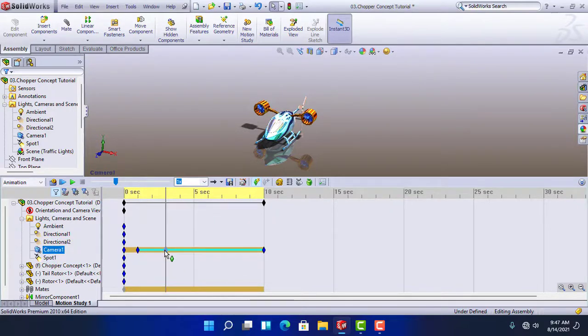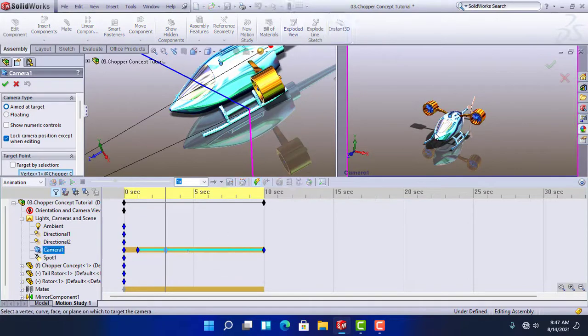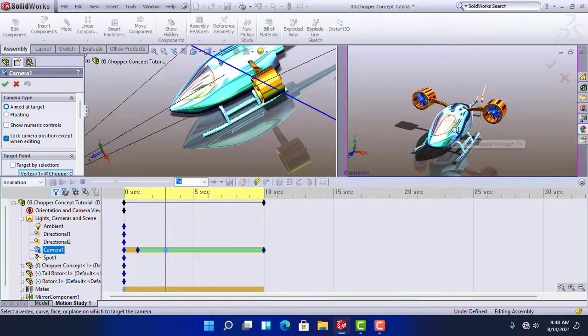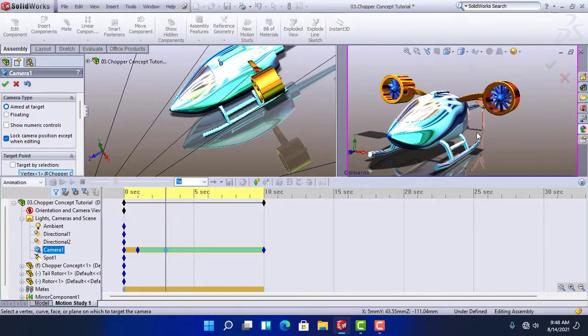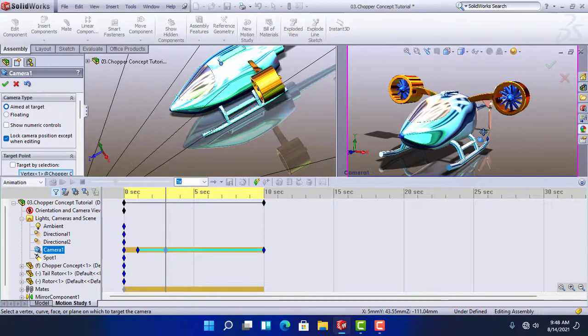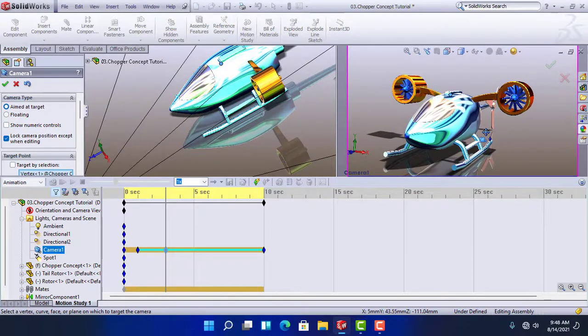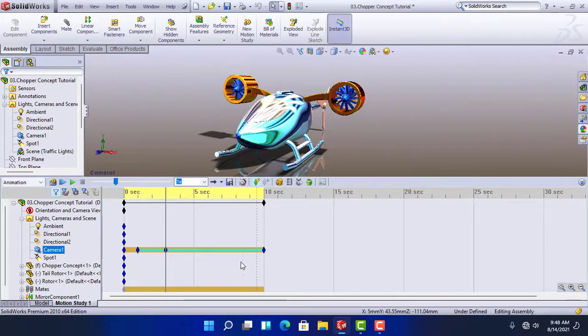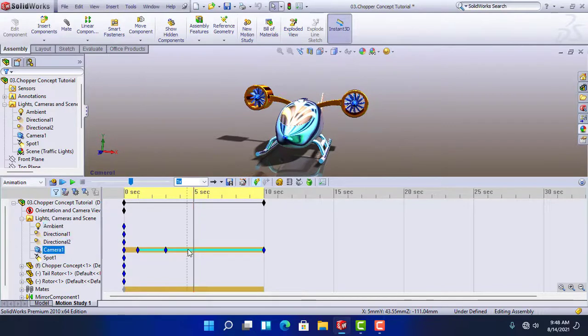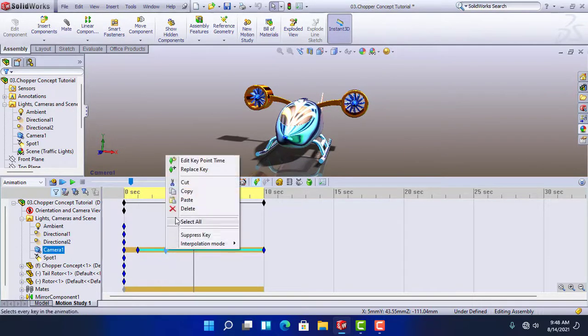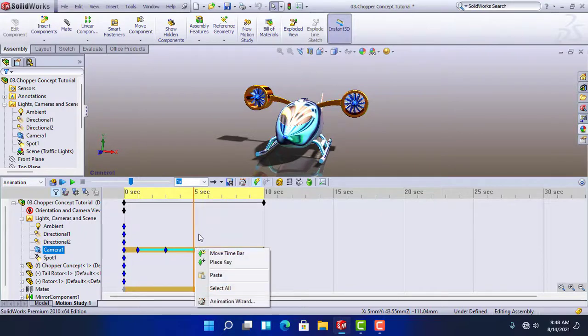Double click and again come to the right window. That looks good. Press the green check. Okay, go to 5 seconds. Again, copy this keyframe and paste it.